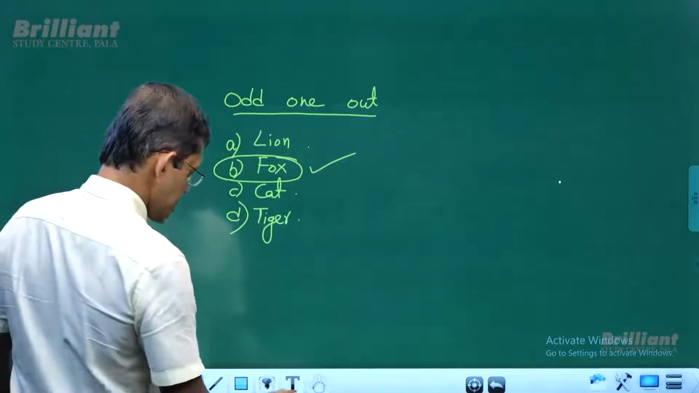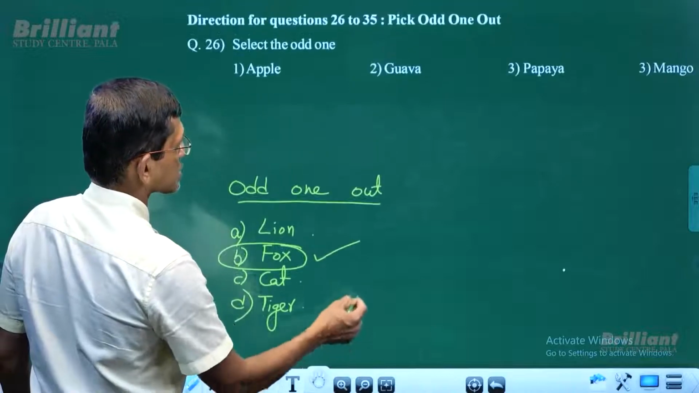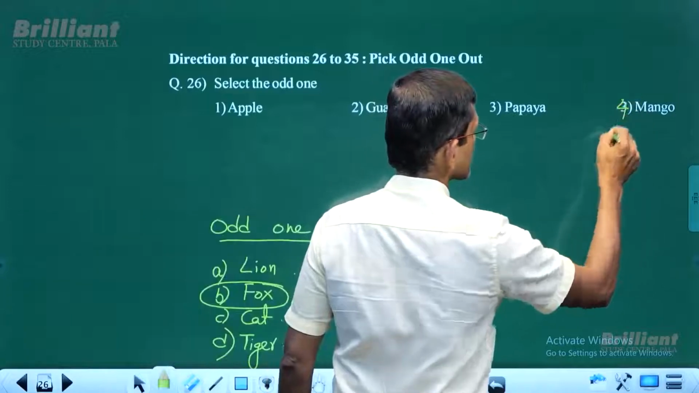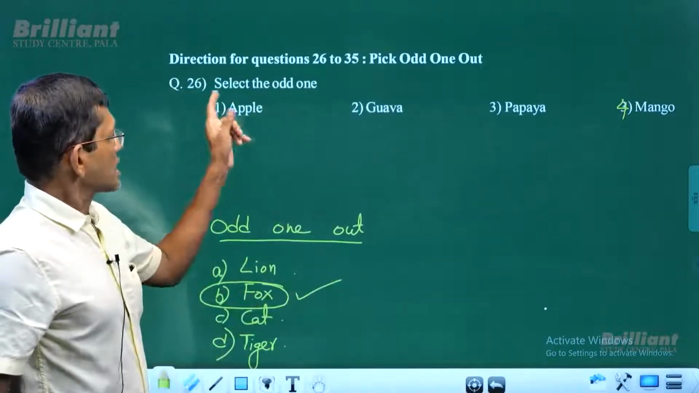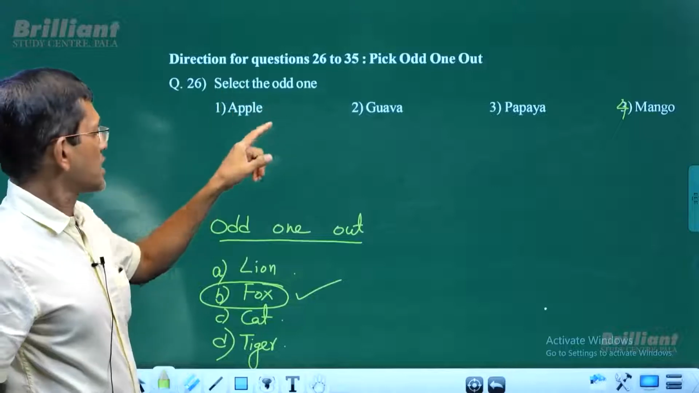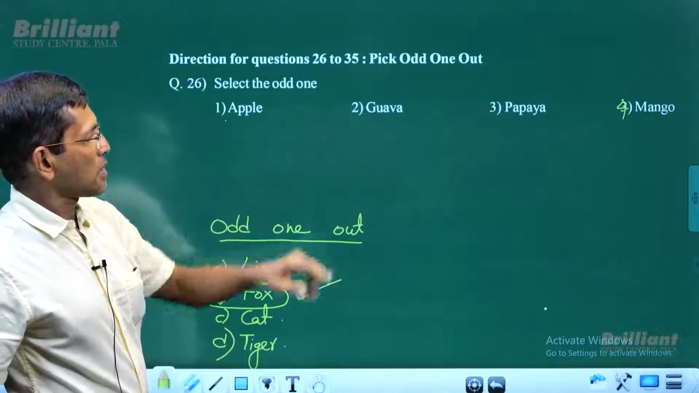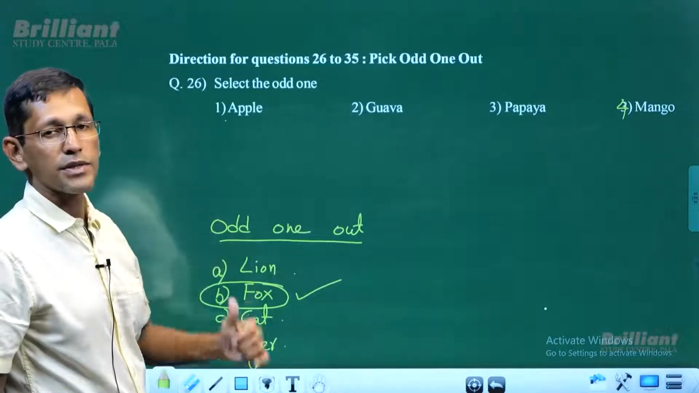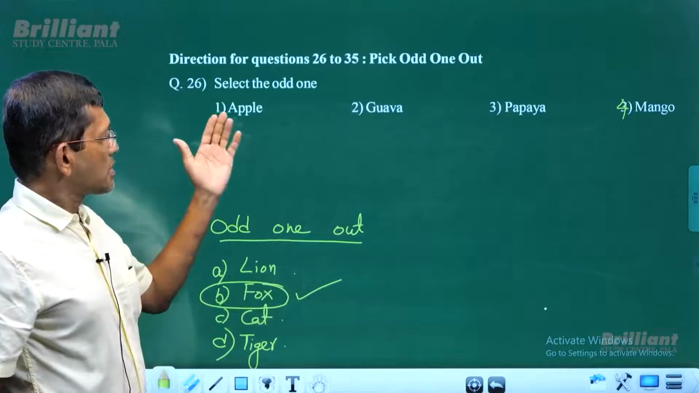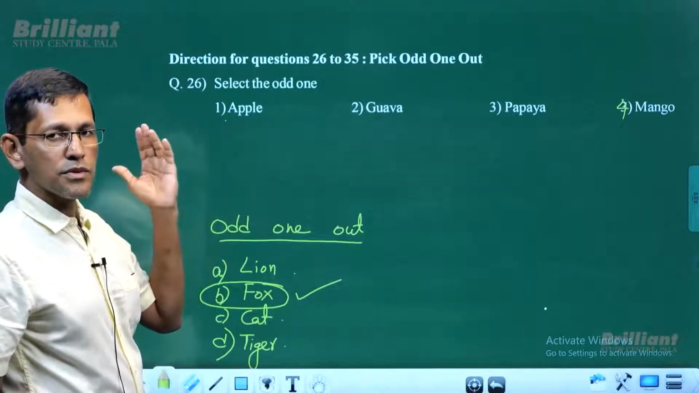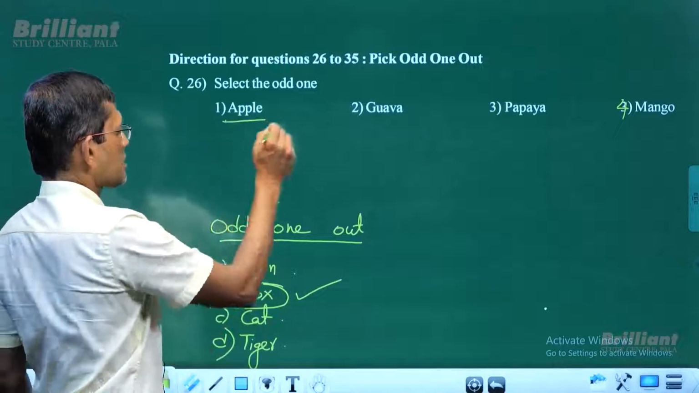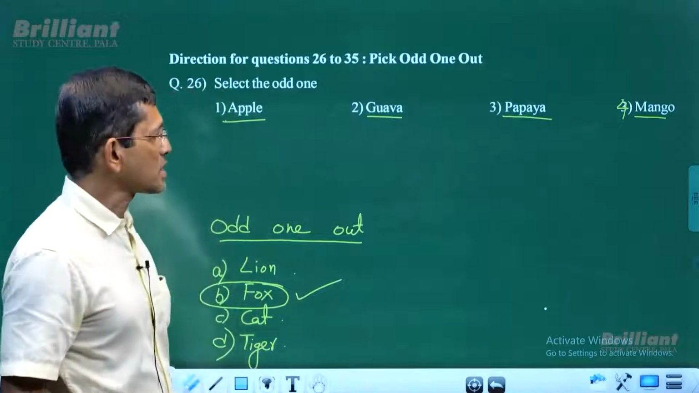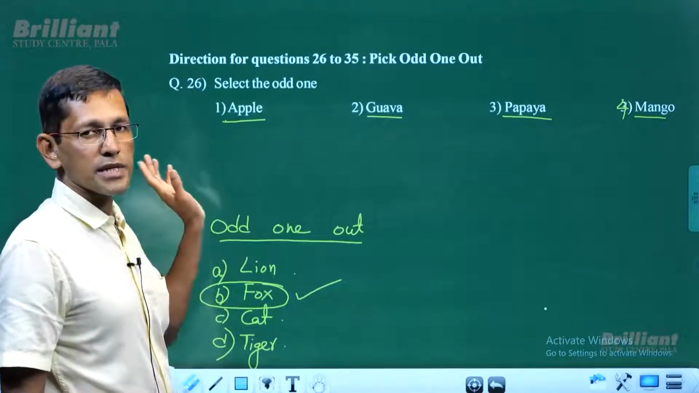And we'll go for more questions from this category. Let's take a look at this one. And this is answer choice 4. So select the odd one, or select the one which is different. Apple, guava, papaya, mango. These are all fruits. So 4 fruits, and which fruit is different from the others? So mango has only one seed. All the other fruits have more than one seed.